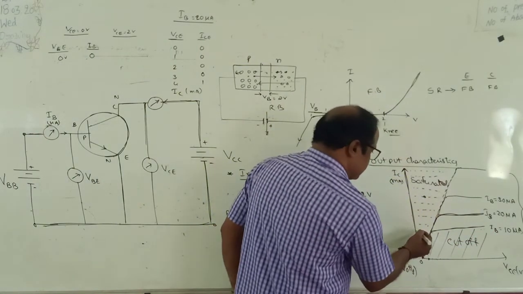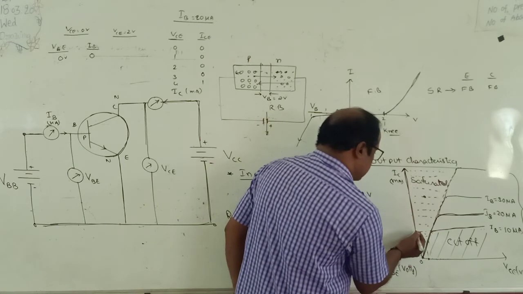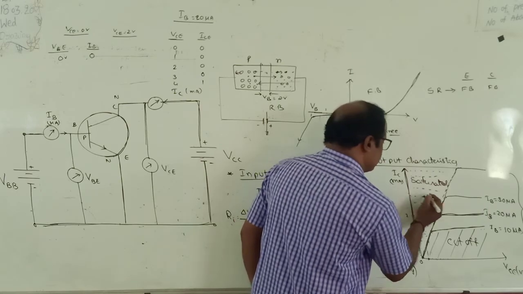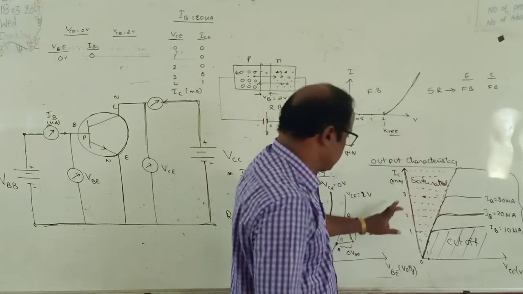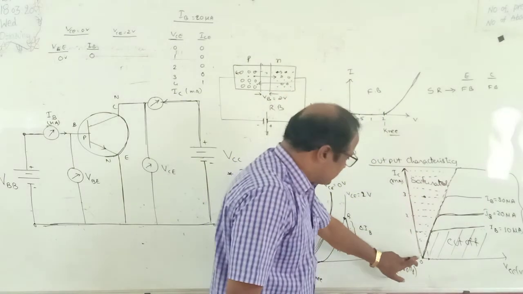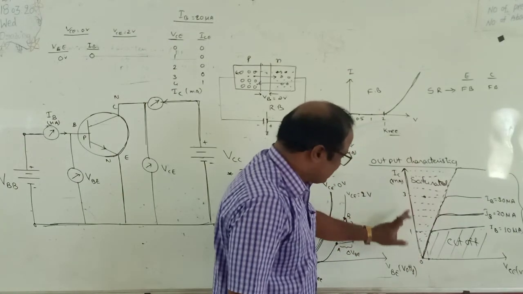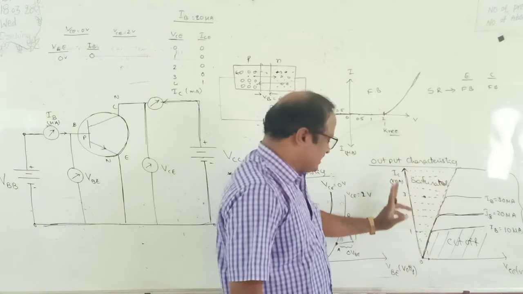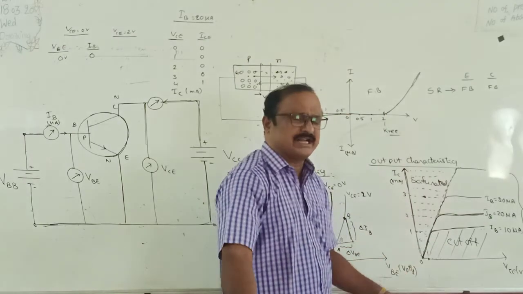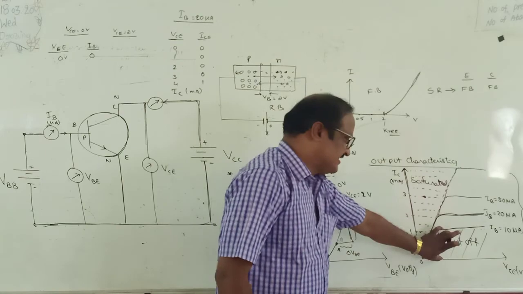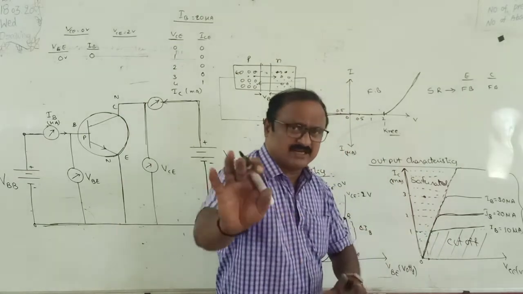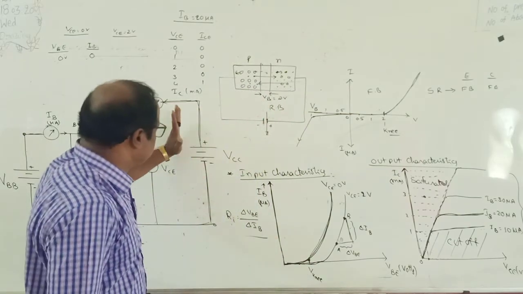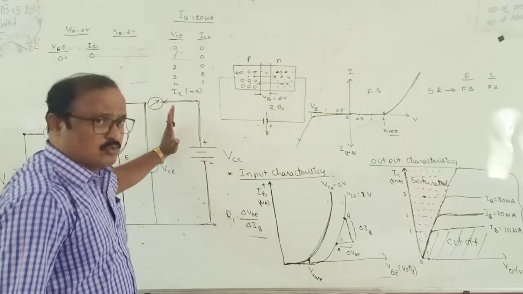Very important point. And again in the cutoff region, here you get, when IB is 10 microamps, IC is approximately 1 milliamp, then 2 milliamps, then 3 milliamps. These are experimental values. Below this, IC is approximately 0.1, 0.2, which is almost negligible. In this region IC is almost negligible, so IC is approximately taken as 0, which means there should be no output current.